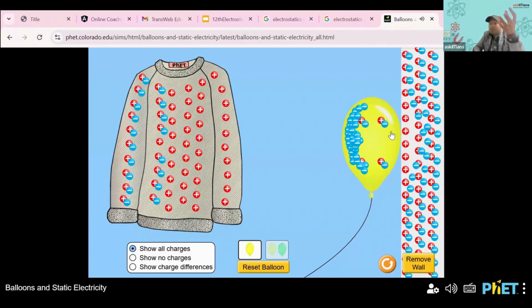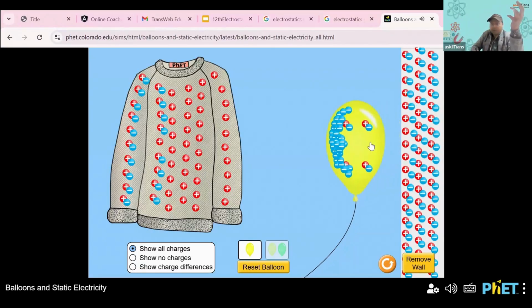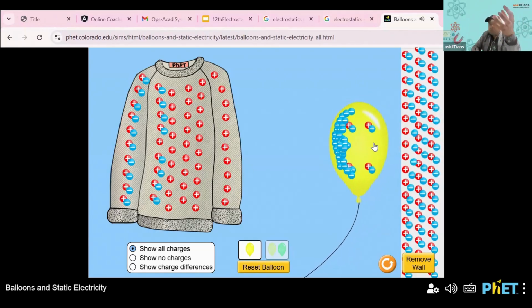So obviously this is the attraction. It will be here only because this part is positively charged, and negative charges are away from it. So this attraction that is happening is due to induction. You see, I have not even brought it in contact. This balloon is a charged body now. I am not bringing it in contact. I've just brought it closer, and now it is making the wall polarized. The polarization is happening. So one side has become positively charged, another side has become negatively charged. Got it, right?